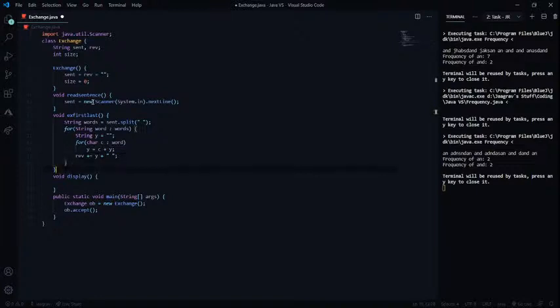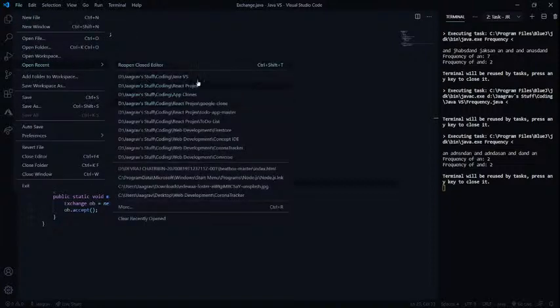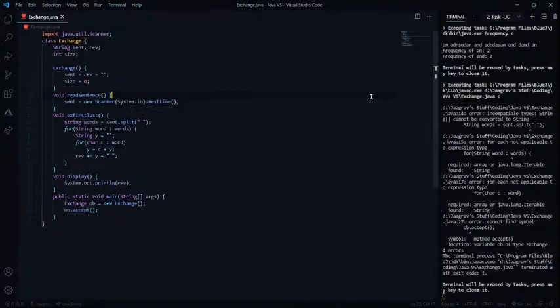Let's close this, and then it would display rev. I did not even use the size variable. Maybe I gotta use it, but for now let's see. So run task, java compile. Oh god, okay, so it says we cannot do that.